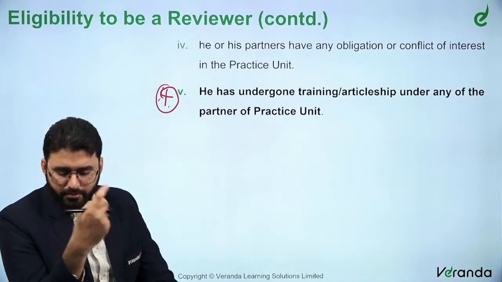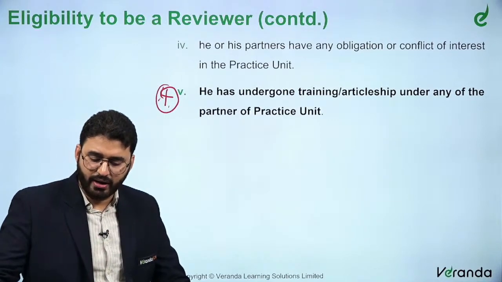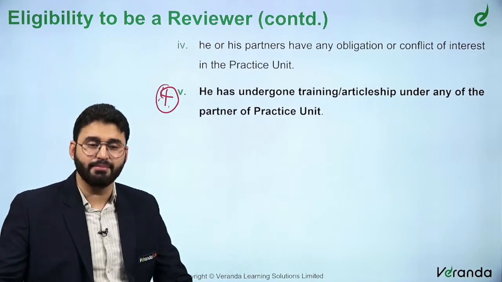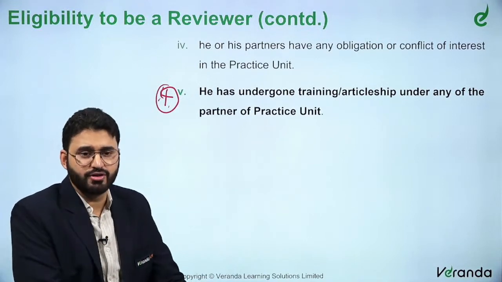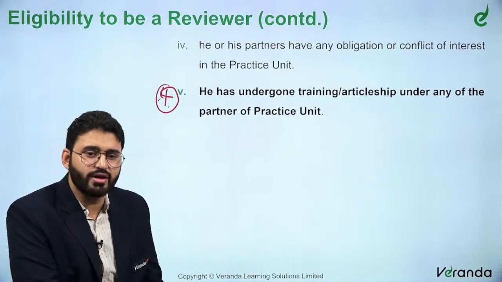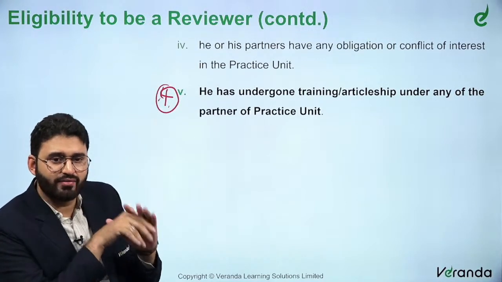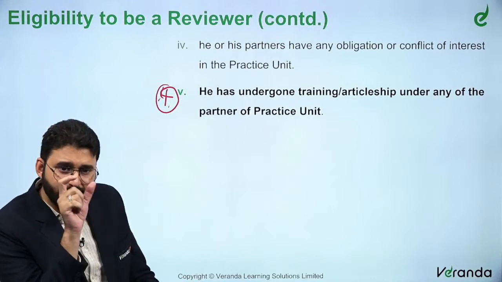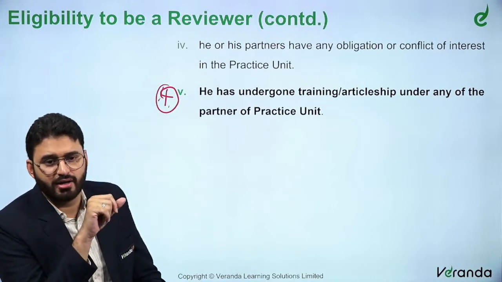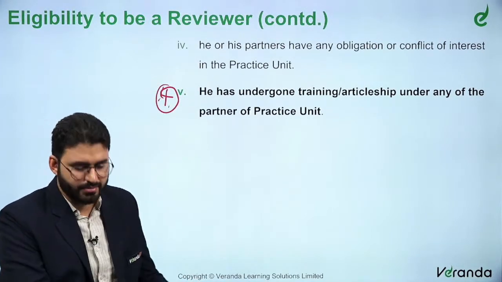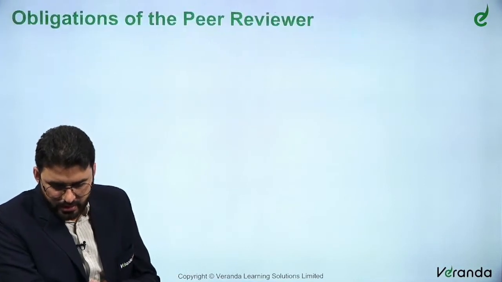Point 1. Point number 2, I should have undergone training or articleship under any partner of the practicing unit. So, the practicing unit through which I am being appointed as a peer reviewer, I should have undergone articleship under the partner of that practicing unit, then I can be eligible. Right? This is a new requirement.